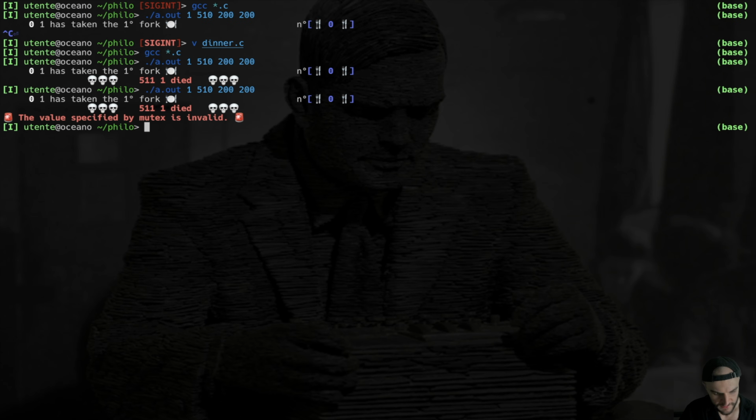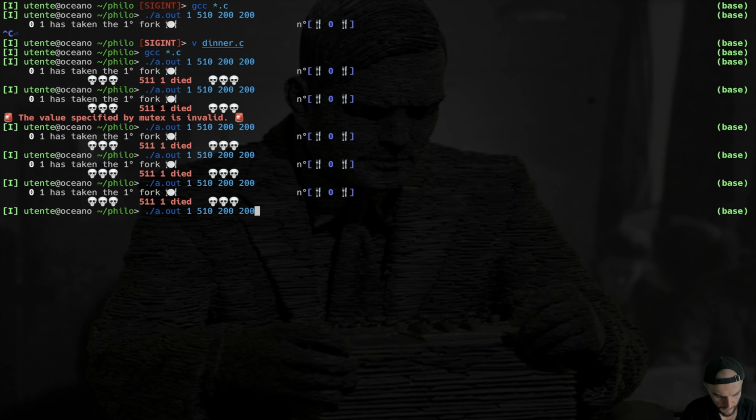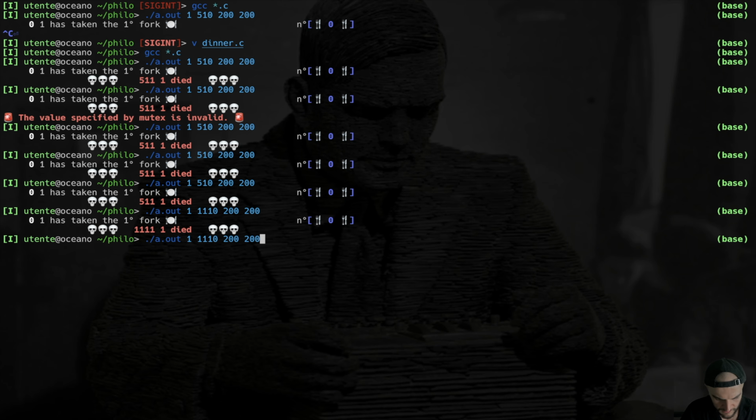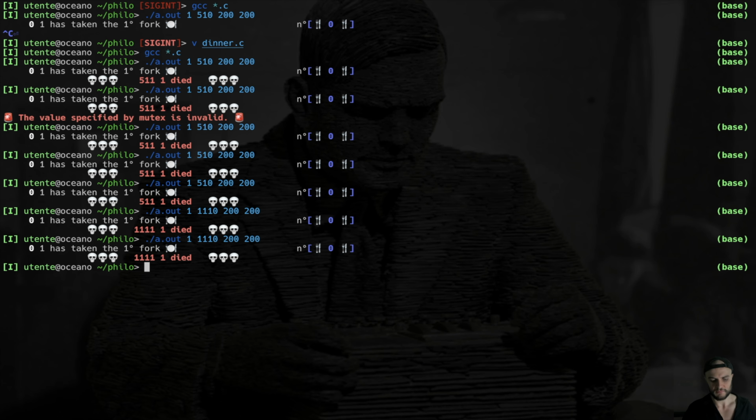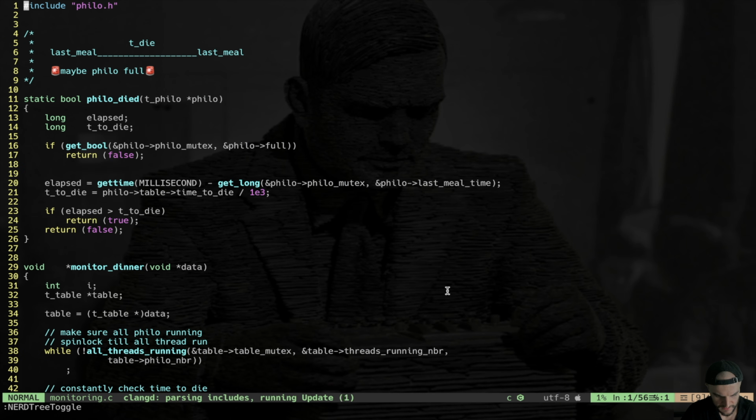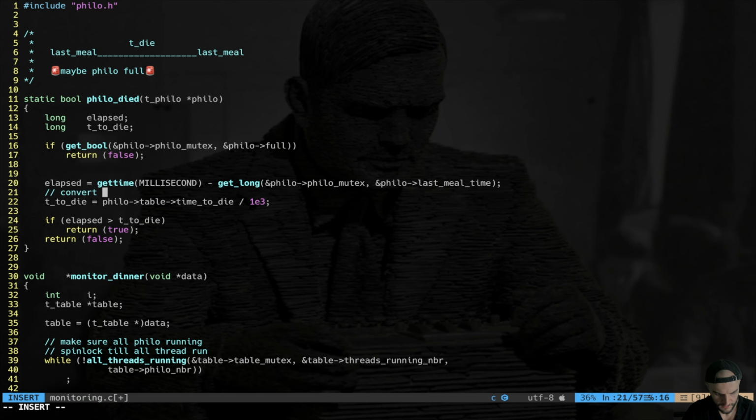Now I have a little mistake, but it doesn't matter. So we have the first philosopher that is taking the fork, and after some time, for example 1 second, has been busted by the actual monitor thread. That's the thing I wanted. So pay attention here that time to die is converted back to milliseconds.